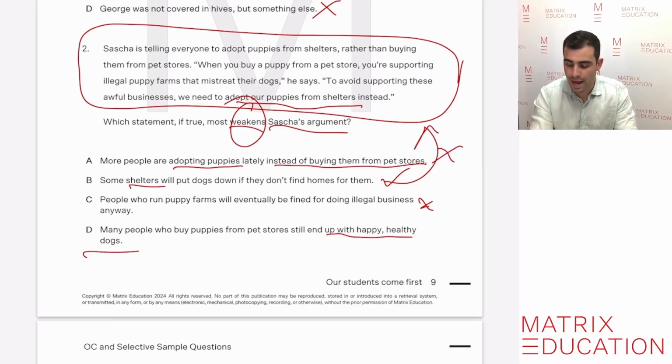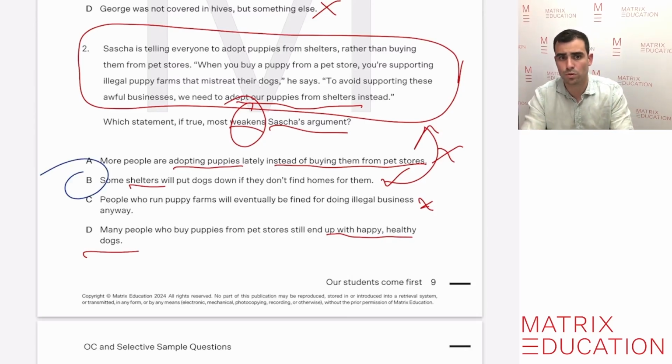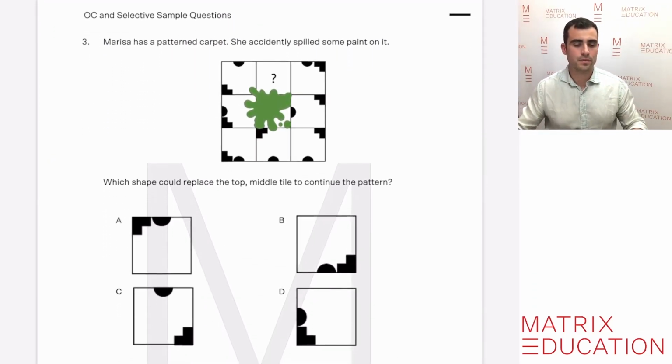So if we go back to this response here, that some shelters will put dogs down if they don't find homes for them, that is going to weaken the argument that we should adopt from shelters. The next question here was the last one for this session today. This one is a bit different, where it looks at finding patterns and puzzles of things that we see.